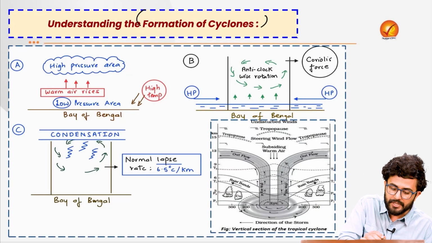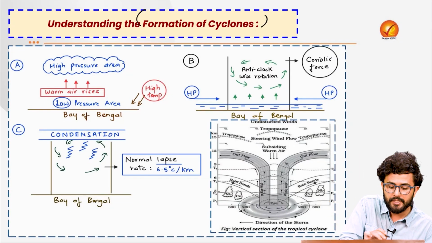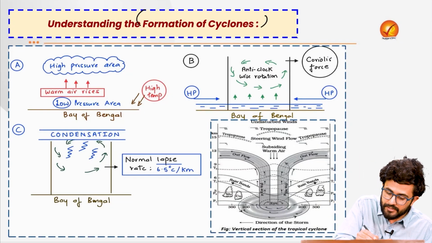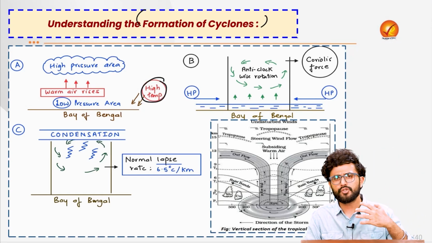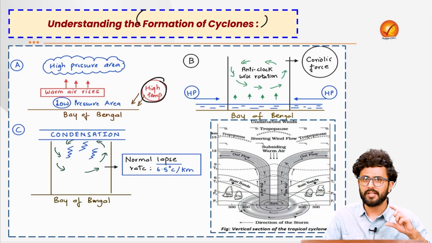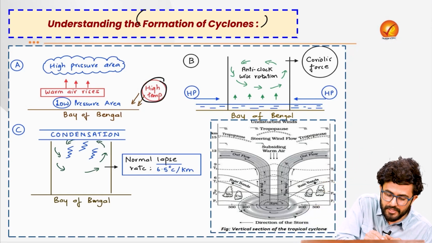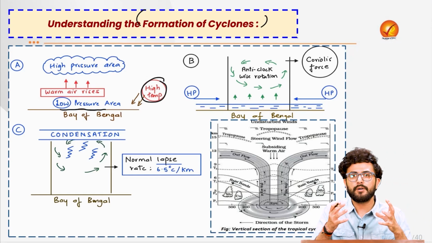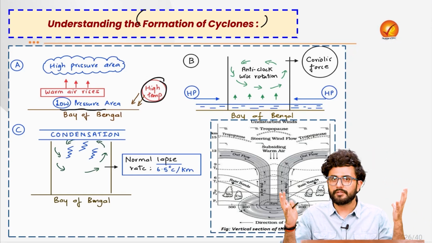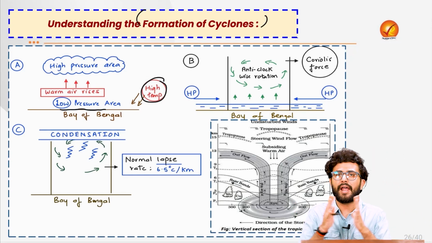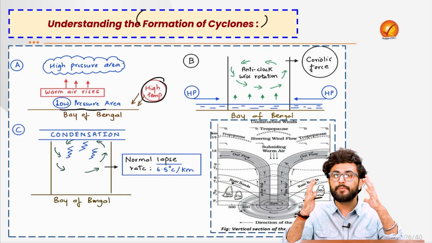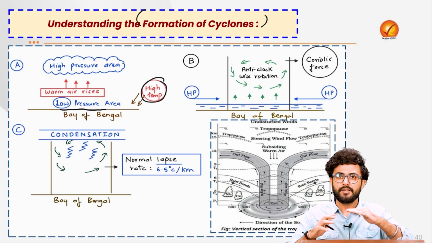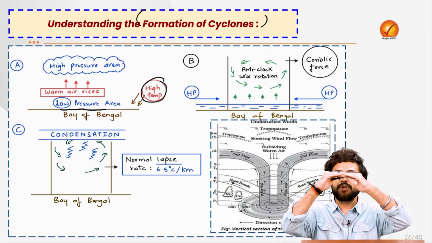The basic concept is that, let's say for example, on the sea surface in the Bay of Bengal there is a high temperature, let's say much above 27 degrees Celsius, so that this sea surface will warm up. Because of the warming up, a lot of electrons, neutrons, and photons will collide with each other. A lot of energy will be created. Because of that energy, a lot of particles will start moving up, right?